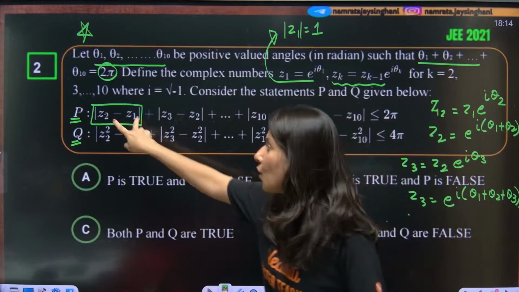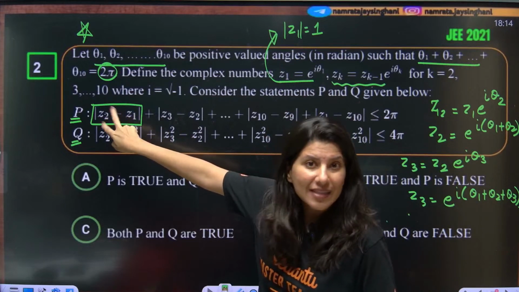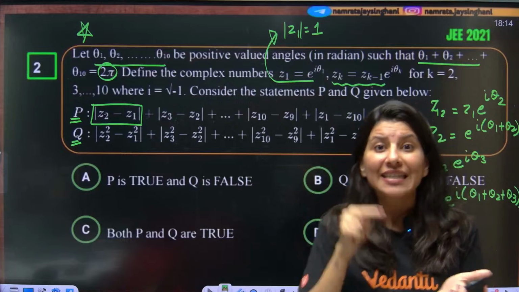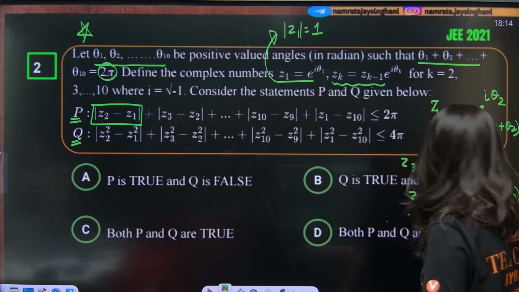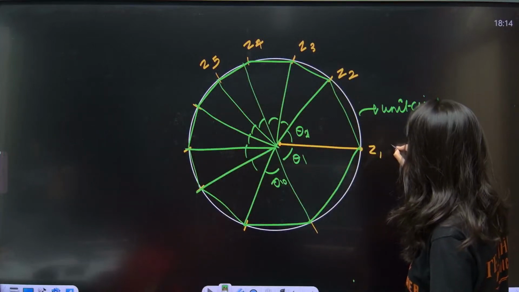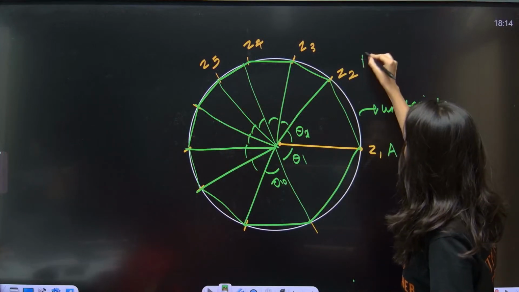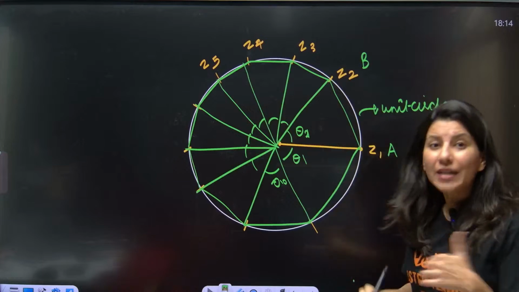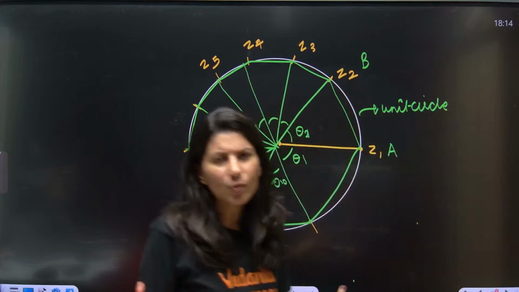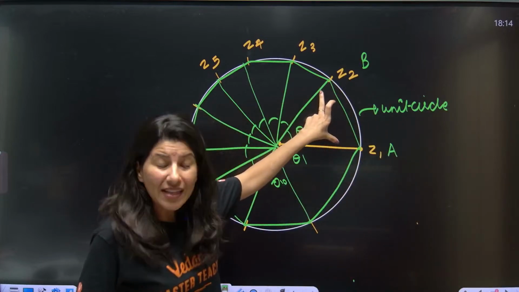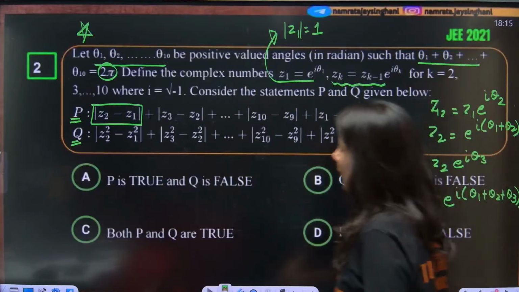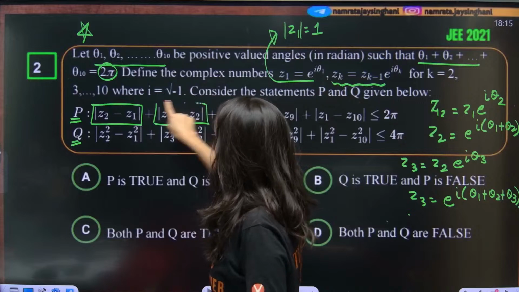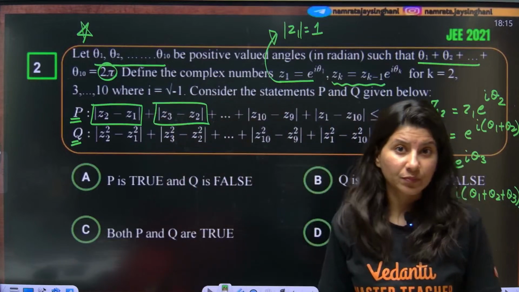So mod of difference of two complex numbers is nothing but distance between those two complex numbers. Suppose this is A, this is B. So AB, mod z1 minus z2 or mod z2 minus z1 is nothing but one side of this decagon, one side of this polygon. Now what about this z3 minus z2?